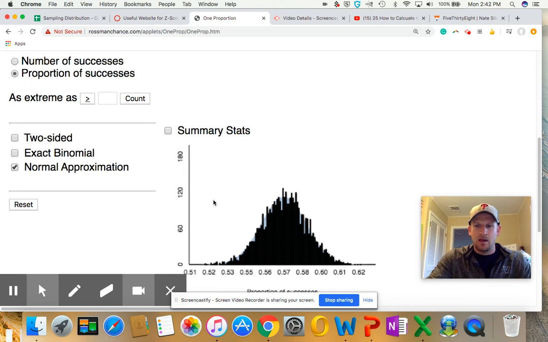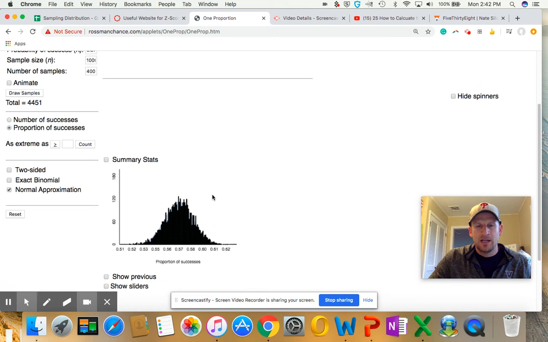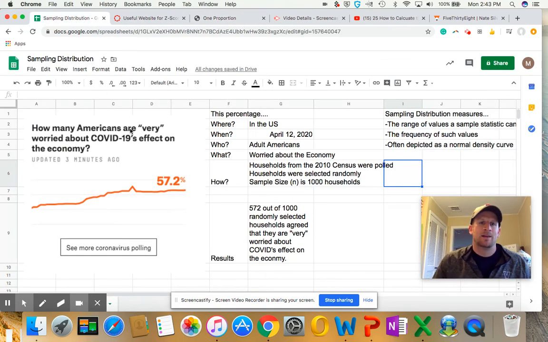So, again, let's kind of do a full circle here. Let's go back to the definition of a sampling distribution. If we were to do this by hand, draw all of those samples, again, answer the question that 538 posed about, do you agree that you're very worried about the effect of COVID-19 on the economy?